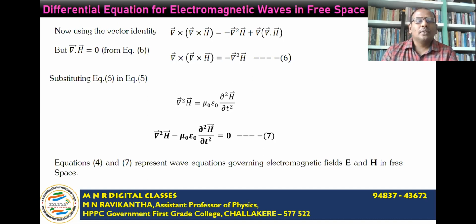Now, equations 4 and 7 represent the wave equations governing the electromagnetic fields E and H in free space. As I already mentioned, the fourth equation represents the wave equation in terms of the electric field vector, and equation 7 represents the wave equation in terms of the magnetic field vector.